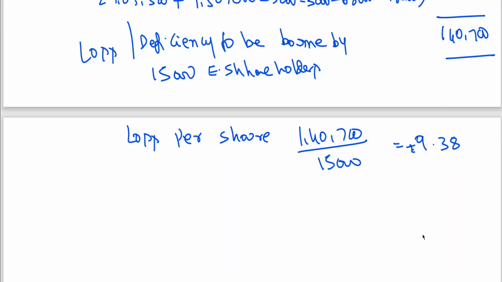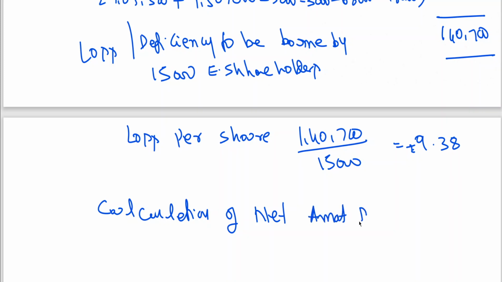Then you know how we need to calculate. I told you list A, list B. Clear to all of you? We have done the list A, list B, the category A and category B. So now what I am writing here, calculation of net amount due or to be received.